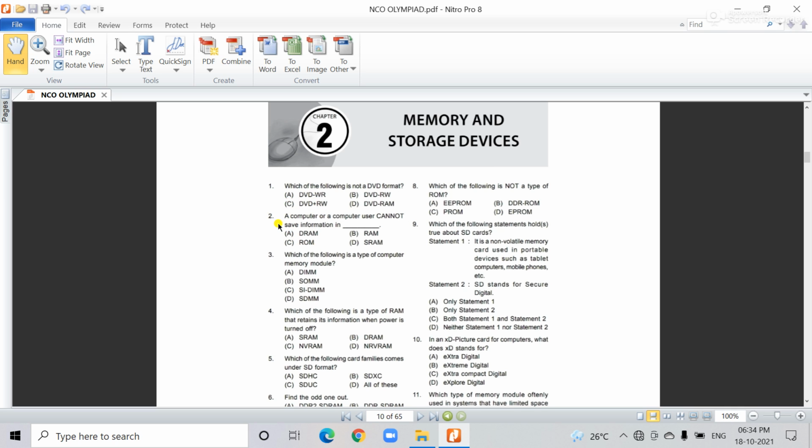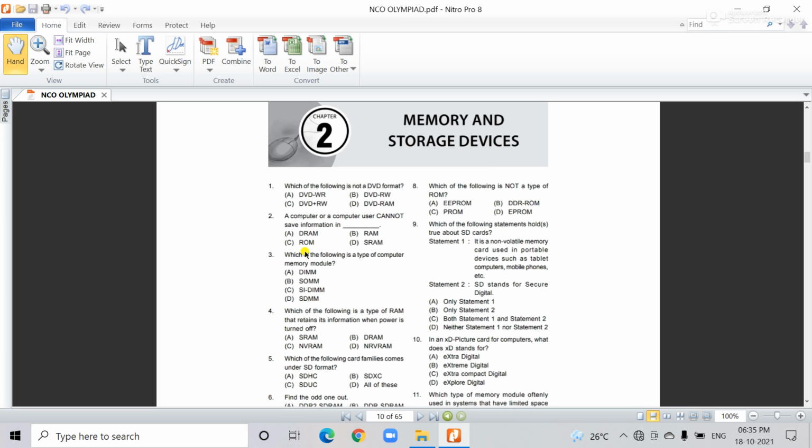After this, the second question: a computer user cannot save the information in dash. The options are DRAM, RAM, ROM, SRAM. The correct answer is ROM. ROM is the correct answer.